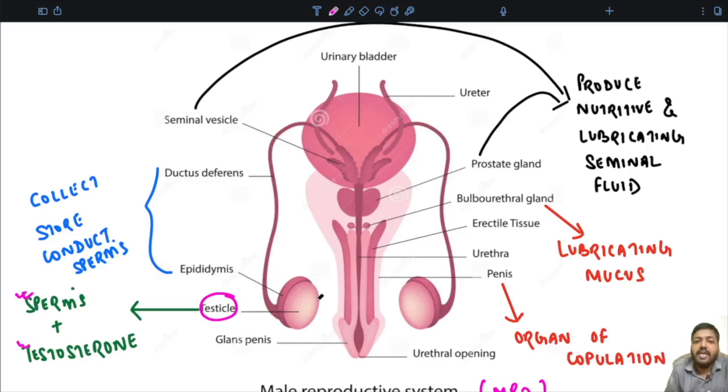Whatever sperms are produced in the testes are collected, stored and conducted via the epididymis, the vas deferens and the ejaculatory ducts. So this is how the sperms are stored.